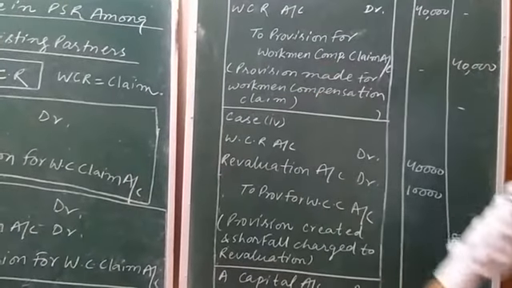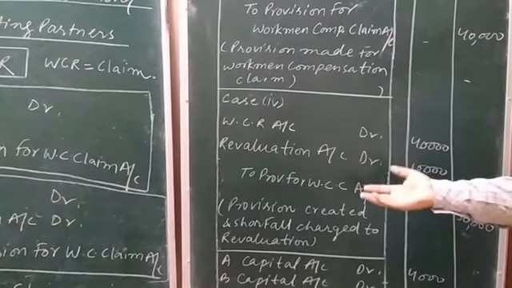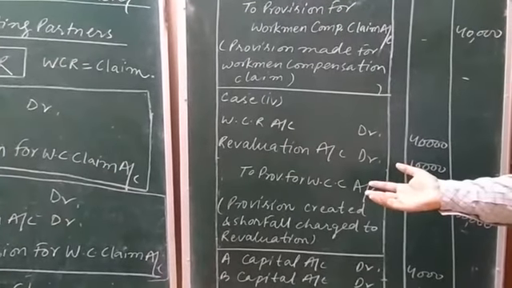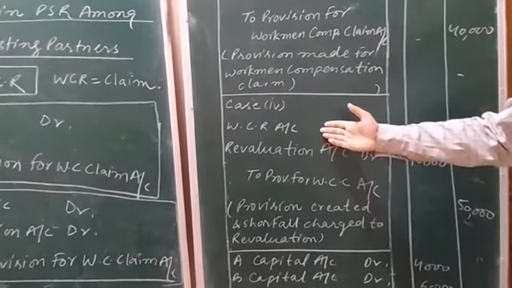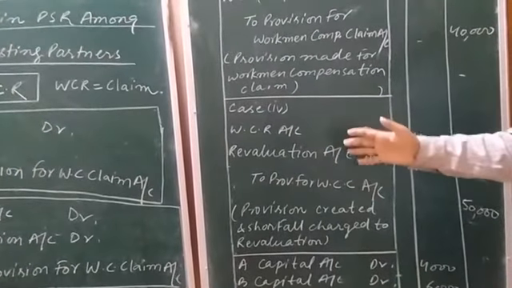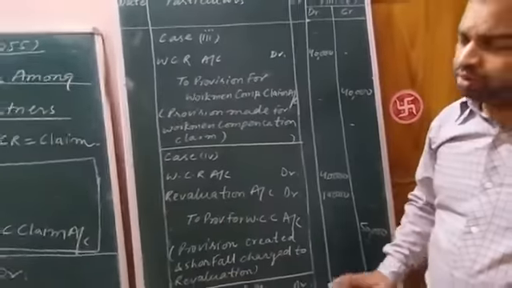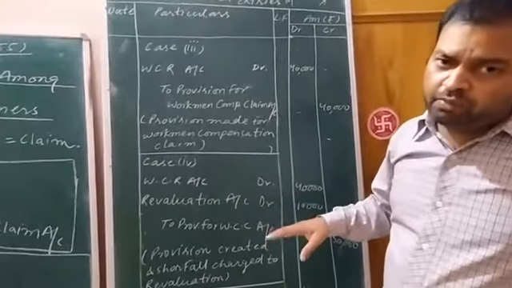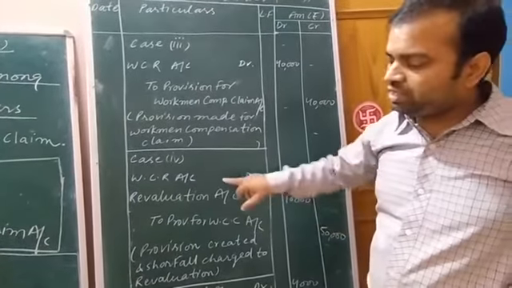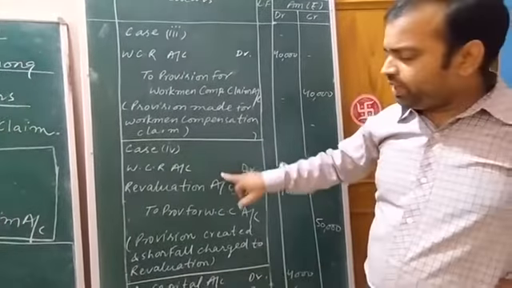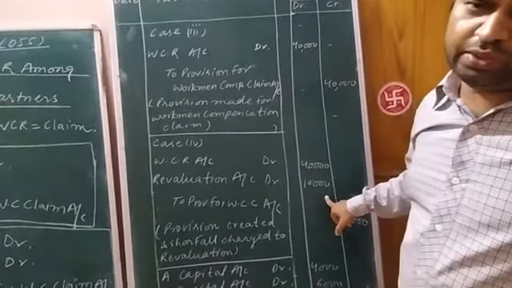Okay. If the liability on account of workman compensation increases beyond the WCR present in the balance sheet, then whatever amount of provision for workman compensation claim exceeds WCR, that amount will be shown on the debit side of the revaluation account.